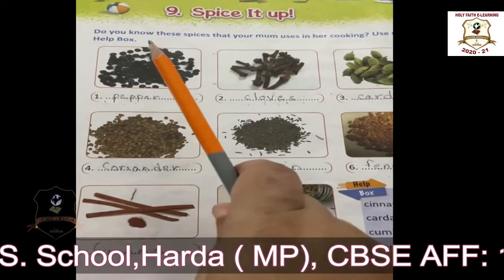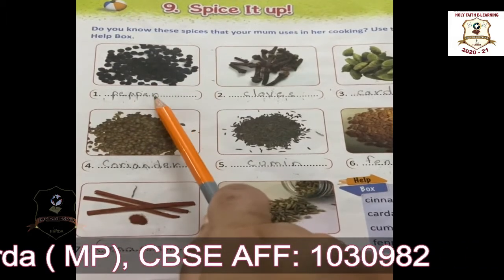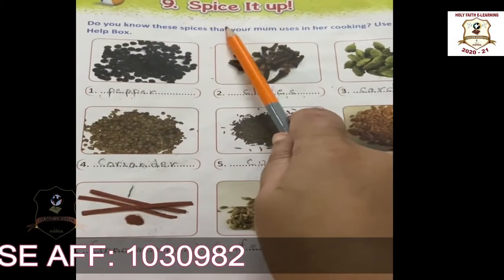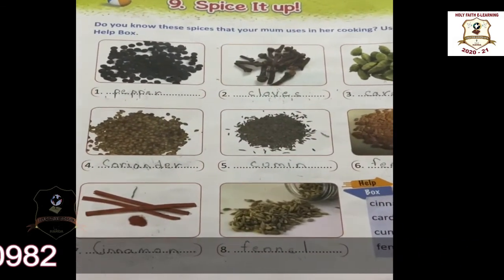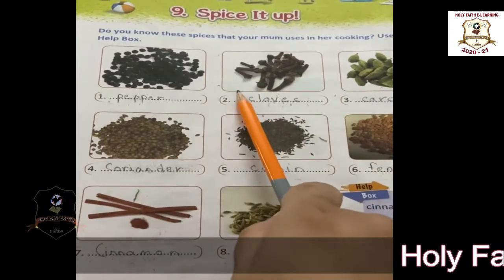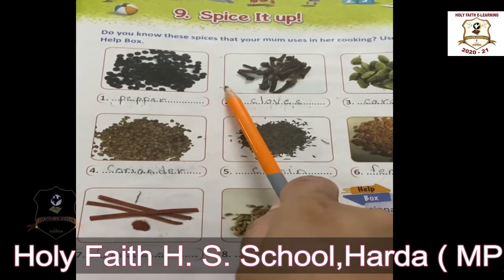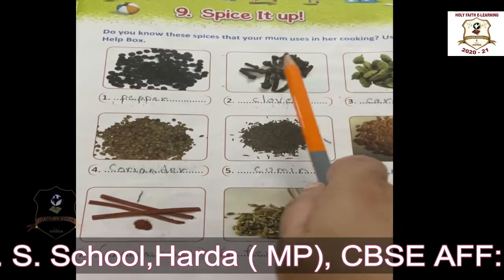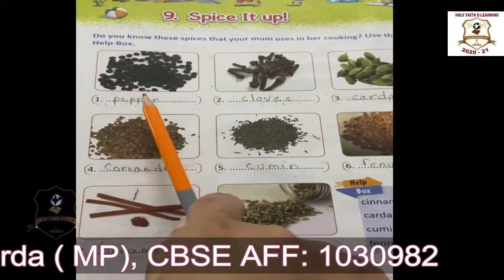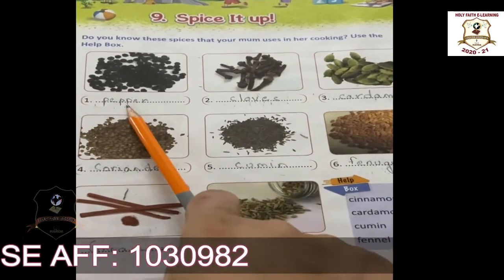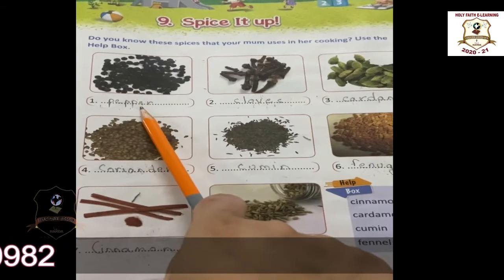Okay, so once again let us repeat the names of the spices. What are spices? Spices are dry seeds, fruits, roots and barks of plants used for flavoring and coloring of food. What is this? This is pepper. Pepper is called the king of spices.